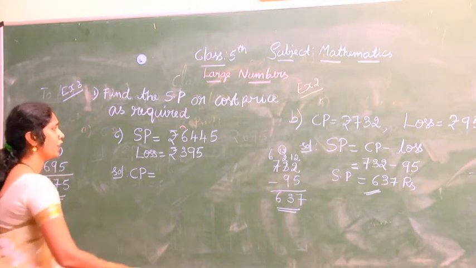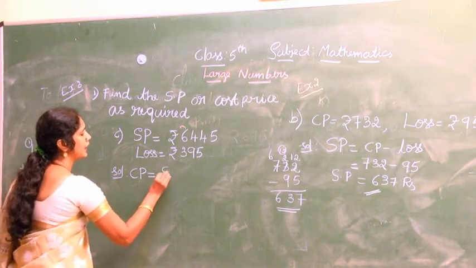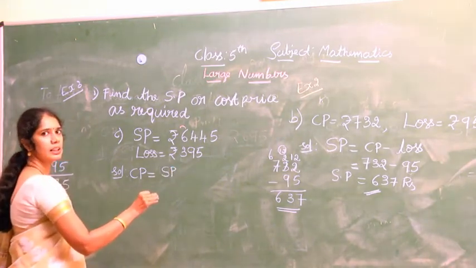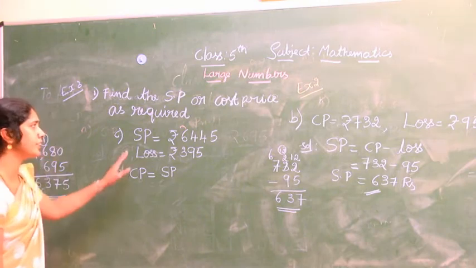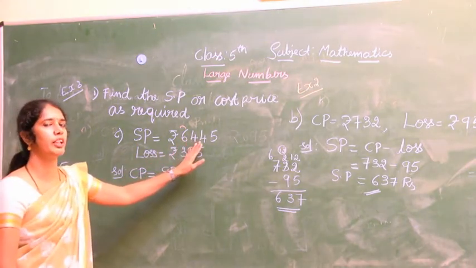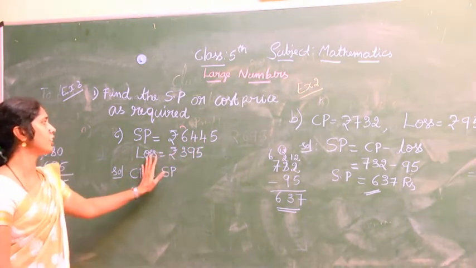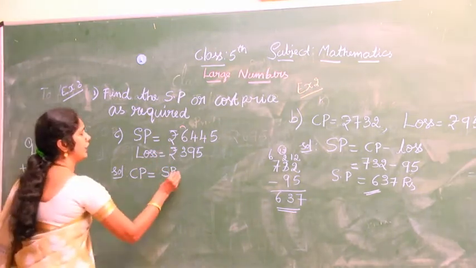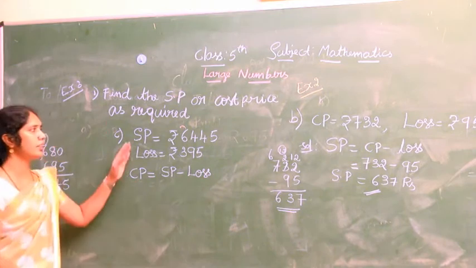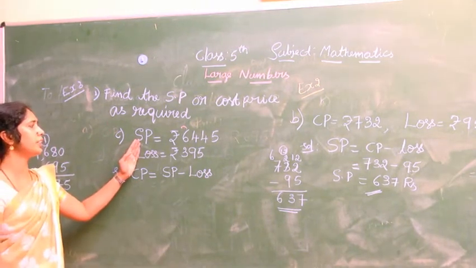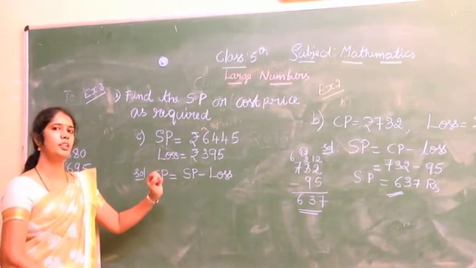Yes, you are right. Selling price is rupees 6,445, loss is 395. Should we subtract or add?